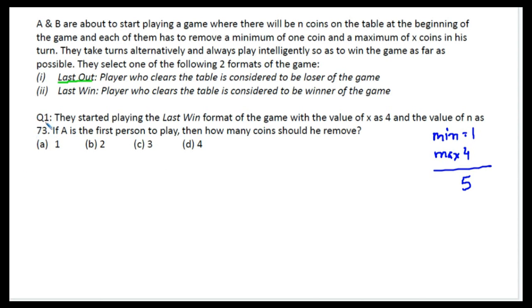So you have 73 coins over here. If A is the first person to play, and since it is a last win format, A should be the last person to pick up the coin. Then how many coins should he remove? So in the middle, you will have B, A, B, A, so on and so forth until B and A.